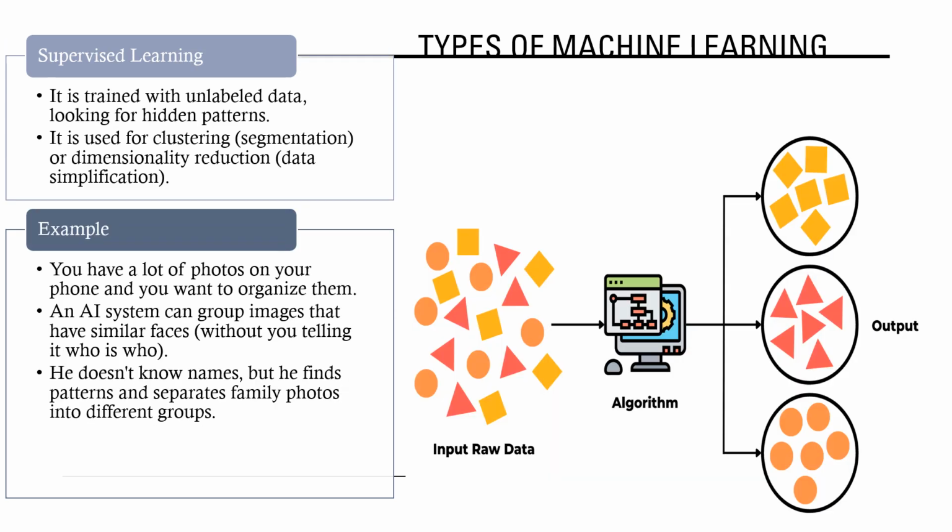The second of these is unsupervised learning. It is trained on unlabeled data, searching for hidden patterns. It is used for clustering, segmentation, or dimensionality reduction, data simplification. Example: you have a lot of photos on your phone and want to organize them. An AI system can group images with similar faces, without you having to tell it who's who. It doesn't know the names, but it finds patterns and separates family photos into different groups.